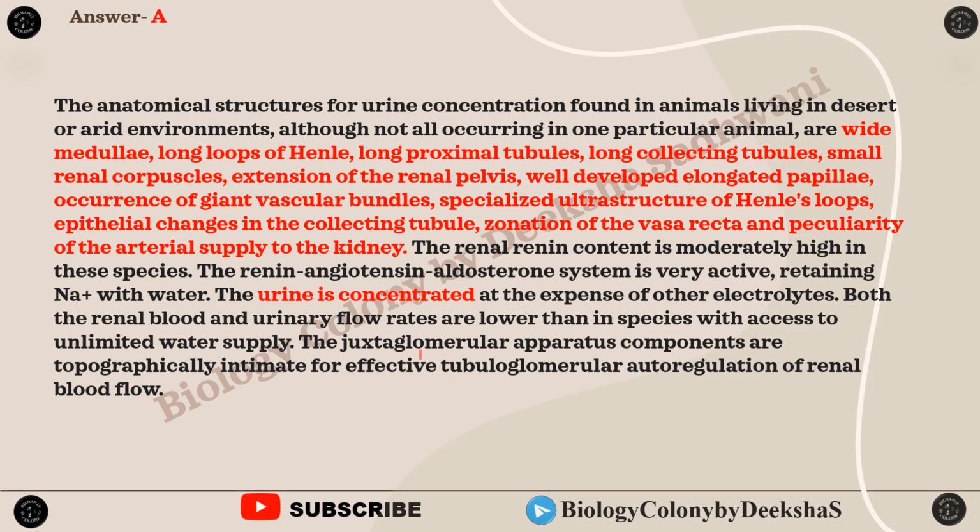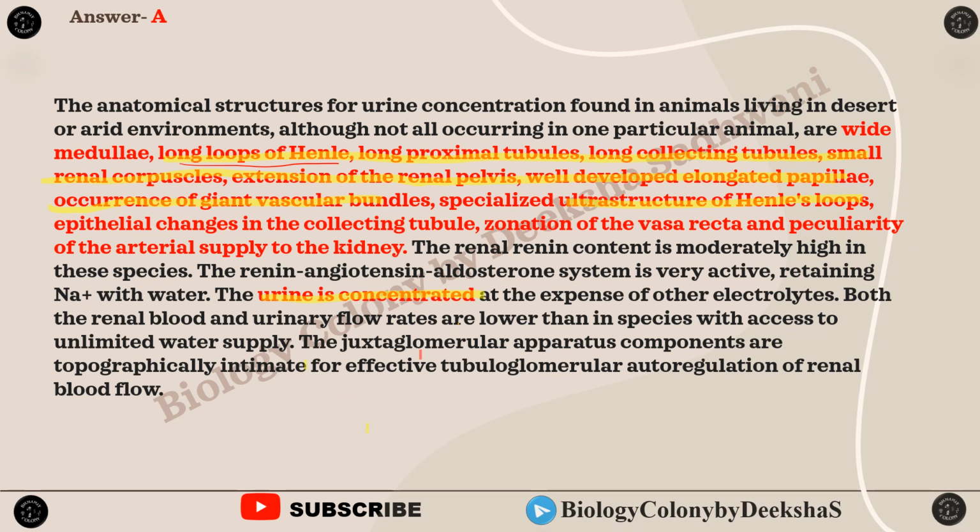As you can see in this paragraph, the anatomical structures for urine concentration found in animals living in desert or arid environments, although not all occurring in one particular environment, are wide medullae, long loops of Henle, long proximal tubules, and long collecting tubules, small renal corpuscles, and extension of renal pelvis, well-developed elongated papillae, occurrence of giant vascular bundles, and much more, and with this urine is concentrated.